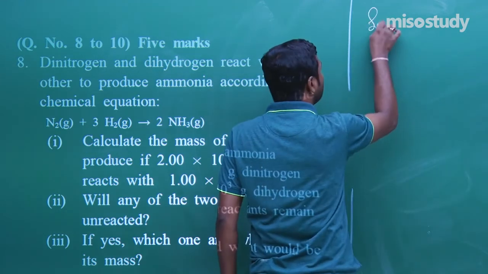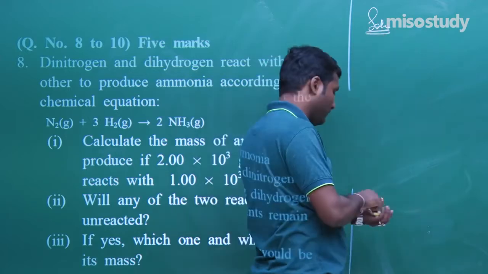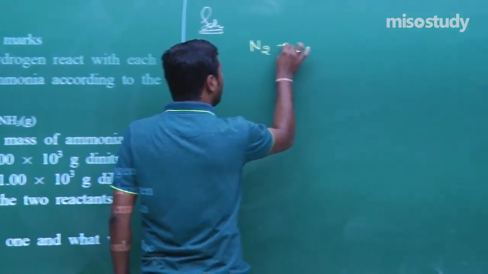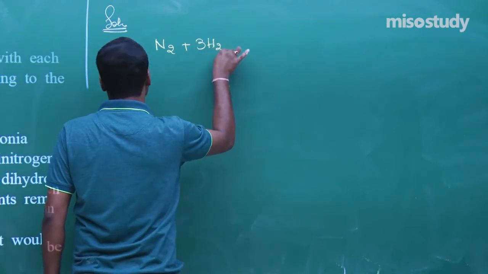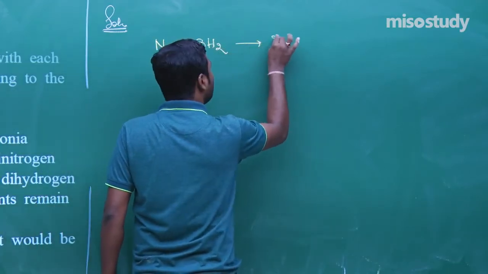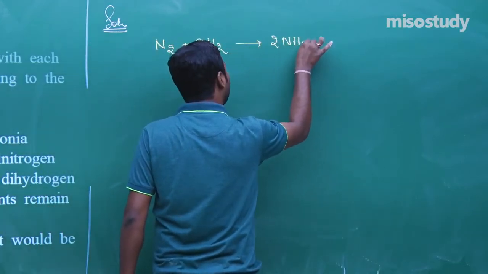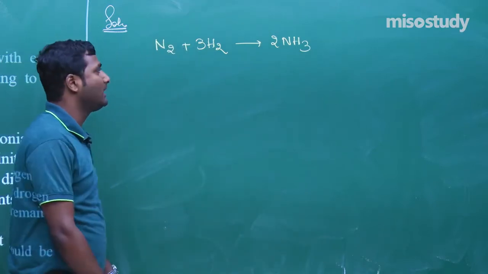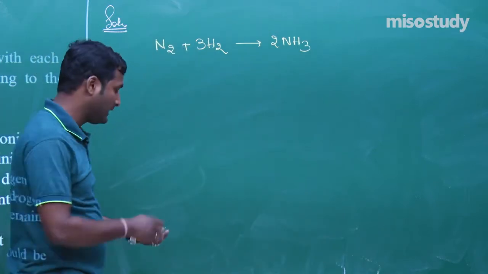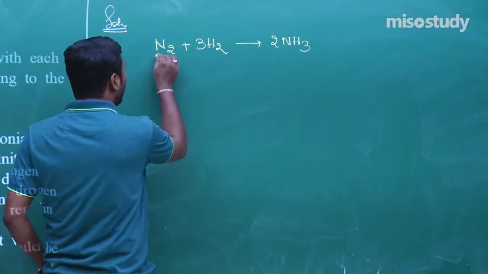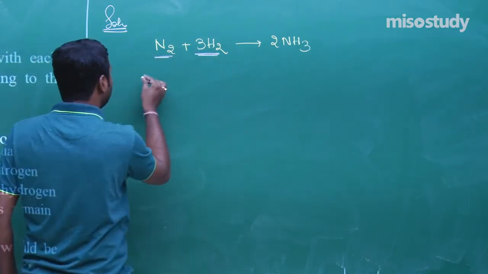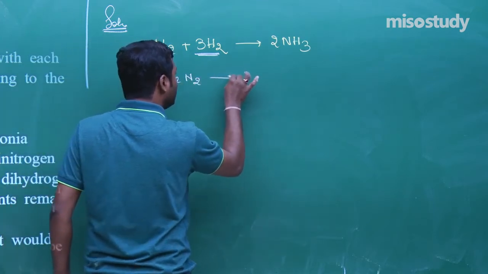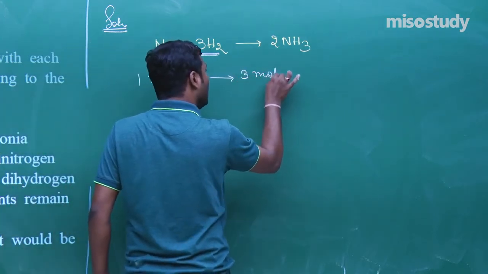Now how to solve the question? Listen carefully. The reaction is N2 plus 3H2, which gives you 2NH3. Am I right? Yes sir. Now in this case, first we have to find the limiting reagent. Clear? Here is given 1 mole and 3 mole, that is 1 mole N2 combines with 3 mole of H2.